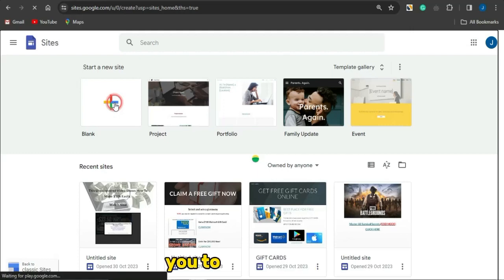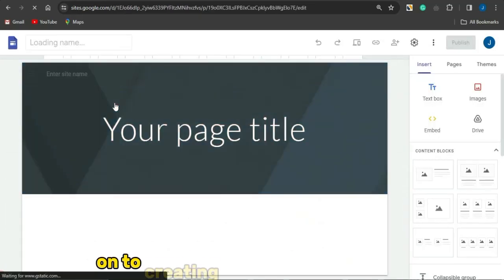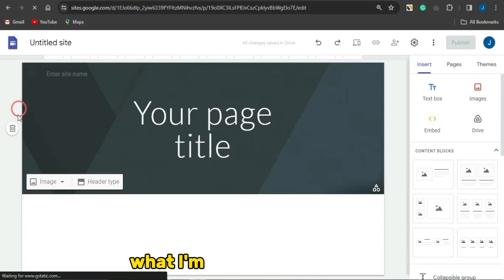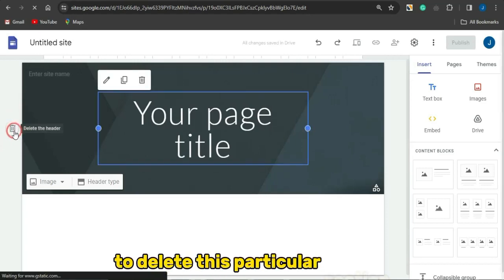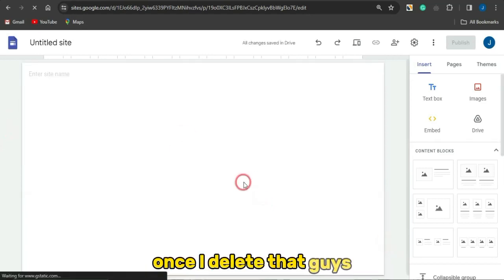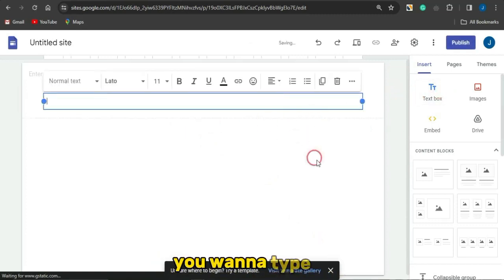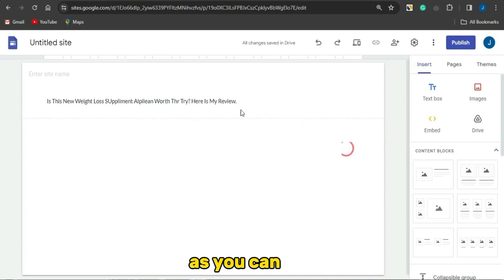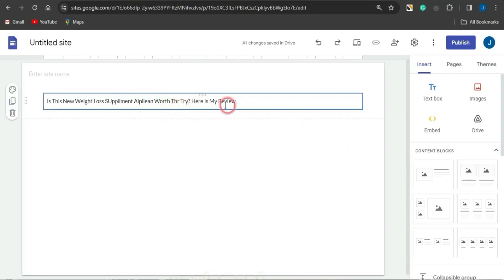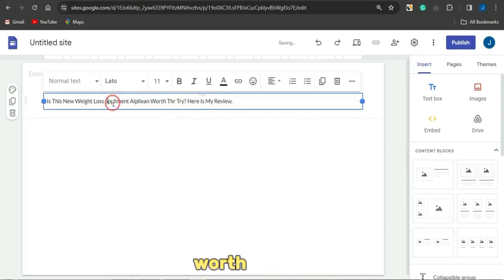It's going to take you to a page where you can actually go on to creating a simple landing page. What I'm going to do right now is to delete this particular section. Once I delete that, guys, I'm just going to add in a text box, and in that text box you want to type in something like, so right here as you can see it says, "Is this new weight loss supplement Alpiline worth the try? Try out my review right now."